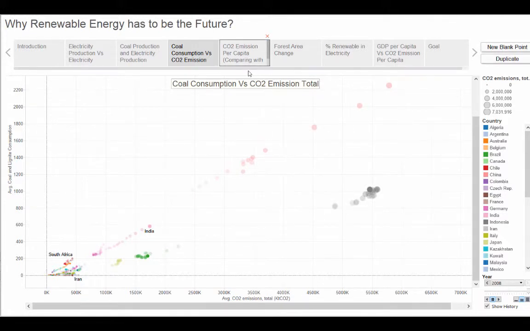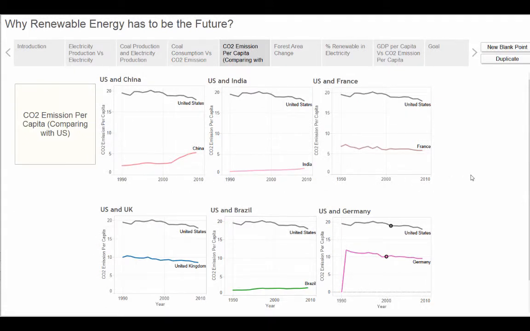Moving next, this small multiple visualization shows the carbon dioxide emission per capita. This is the ratio of total carbon dioxide emission by the total population. We can observe that the developed countries like USA and UK are having relatively higher values as compared to developing nations like China and India.